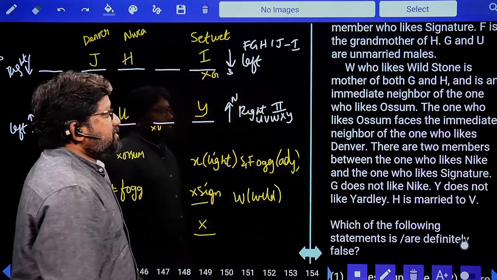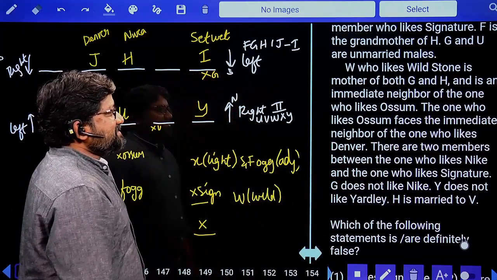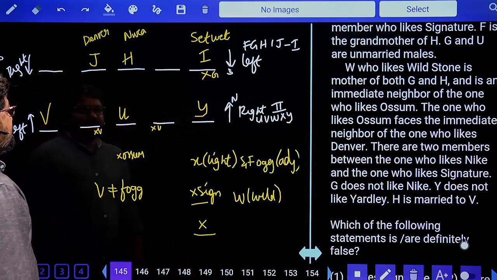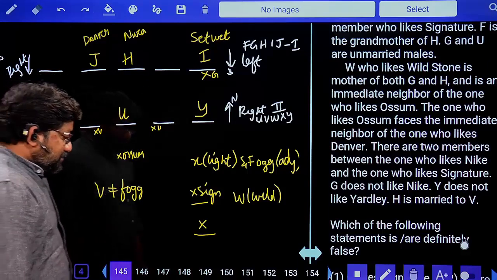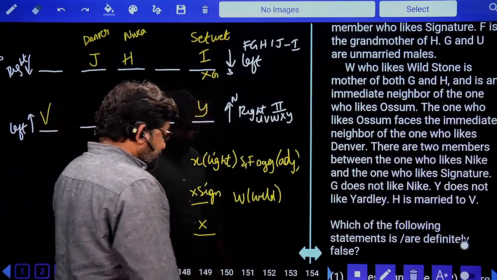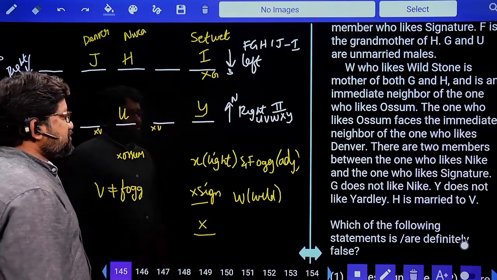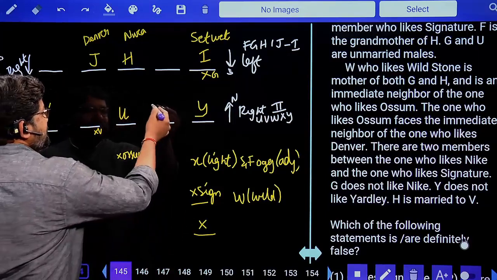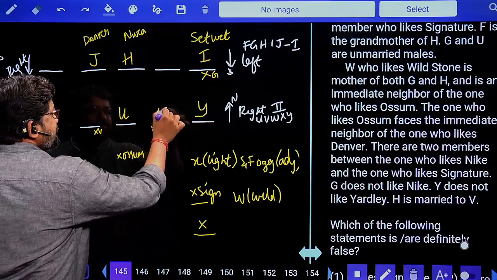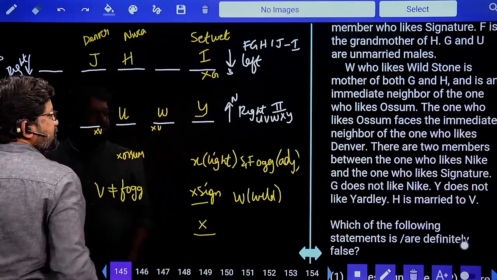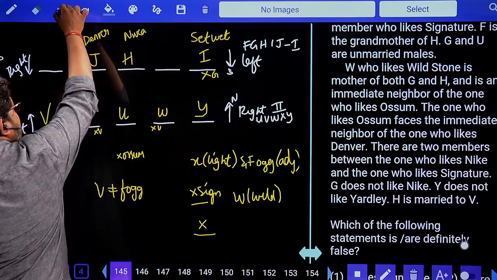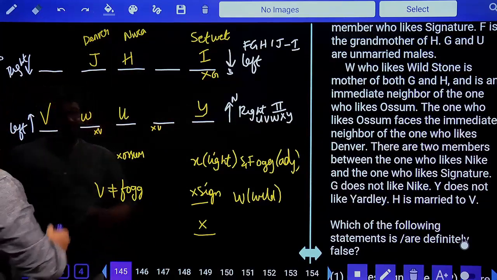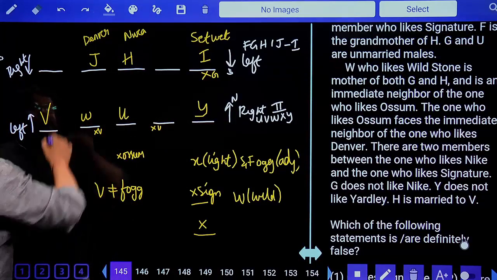W who likes Wildstone is the mother of both G and H and is an immediate neighbor of the one who likes awesome. Now this W is an immediate neighbor of the one who likes awesome. So what should I do? W and awesome are immediate neighbors. W has only two possibilities. If I put W here, U is not awesome, so Y should be awesome. Next possibility, I can take W here. Then U is not awesome, then automatically V is awesome.